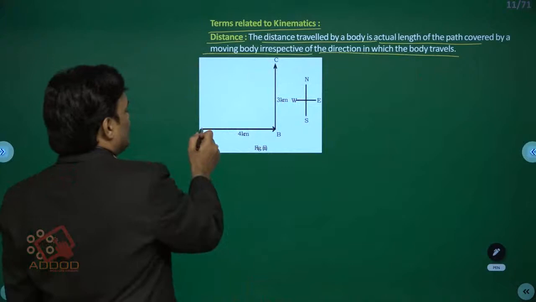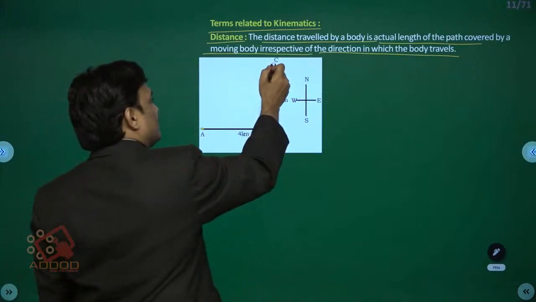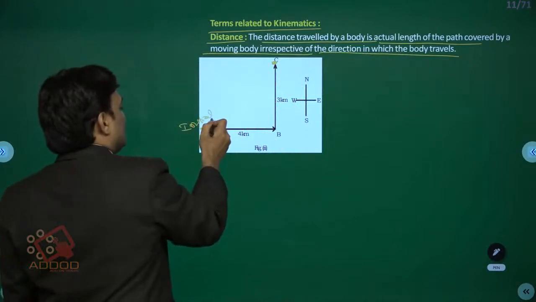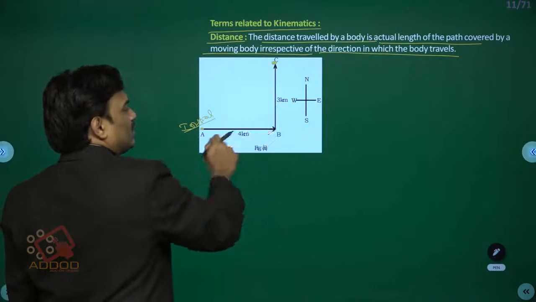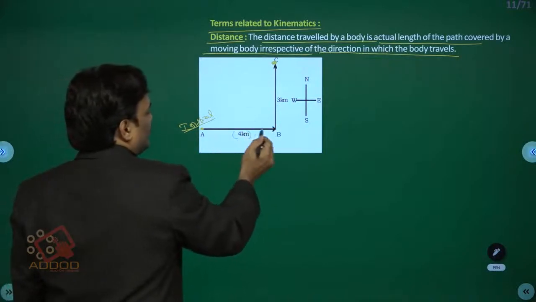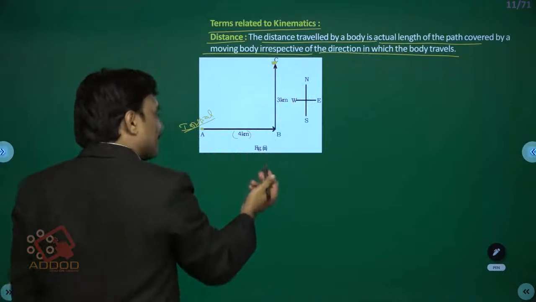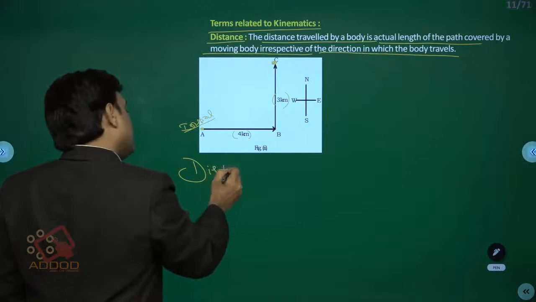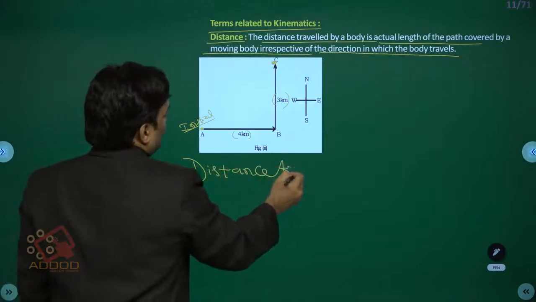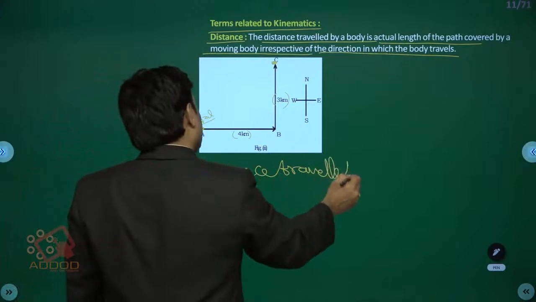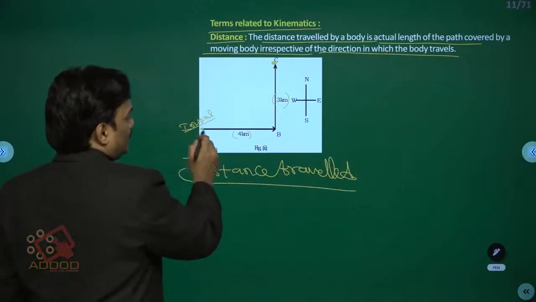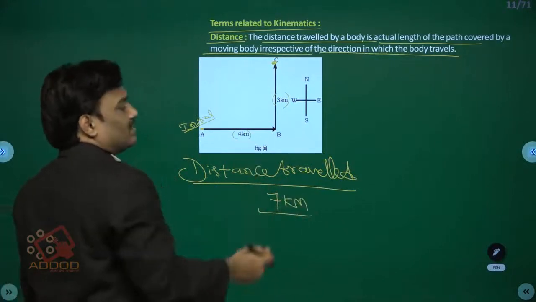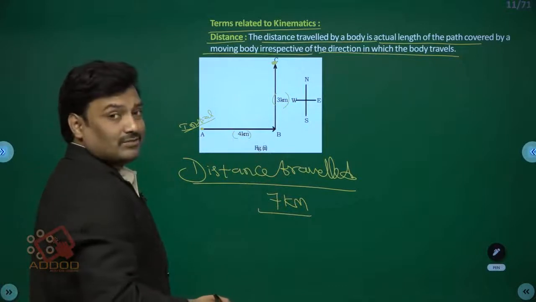Students, let us say the body starts at A, and ends at the final point. This is the initial point or origin where the particle started, and it is heading towards the east direction. After covering 4 kilometers, it turns along the north direction. In this case, what is the distance traveled? Distance traveled, as its name suggests, means actual path length. What is the actual path length? 4 kilometers plus 3 kilometers, so 7 kilometers is the distance traveled in this example. Distance is a scalar quantity.